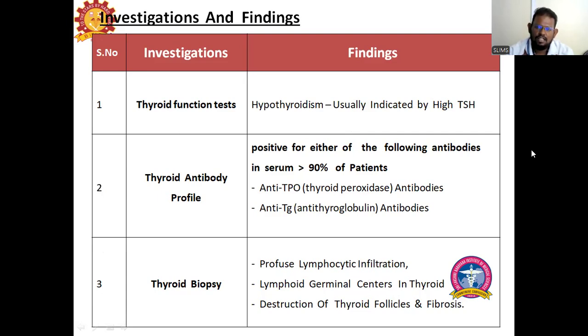In the histopathology, you can see the following findings. There can be profuse lymphocyte infiltration of the thyroid gland with germinal center formation. Lymphocyte germinal centers, which are seen in the bone marrow, can be found in the thyroid gland also. At a particular stage, it will destroy all the thyroid follicles also. Since it is a chronic disease with chronic inflammation, your thyroid follicles may get destroyed and go fibrosed.